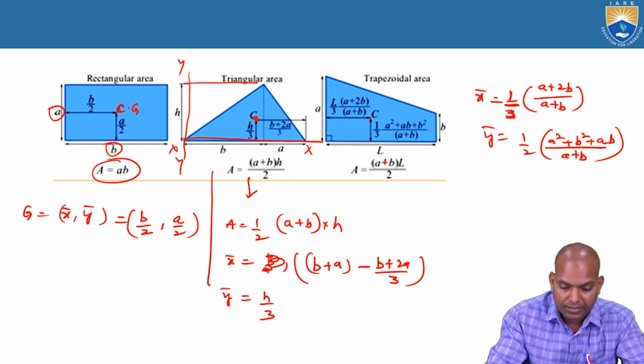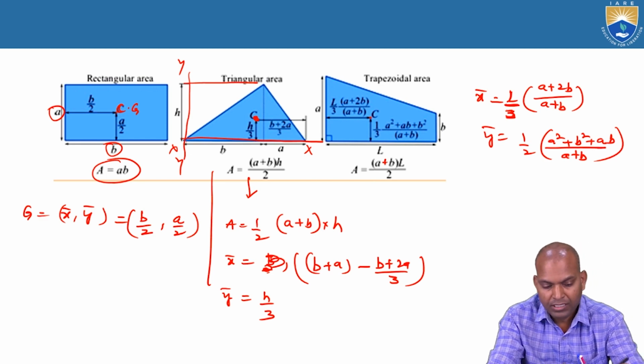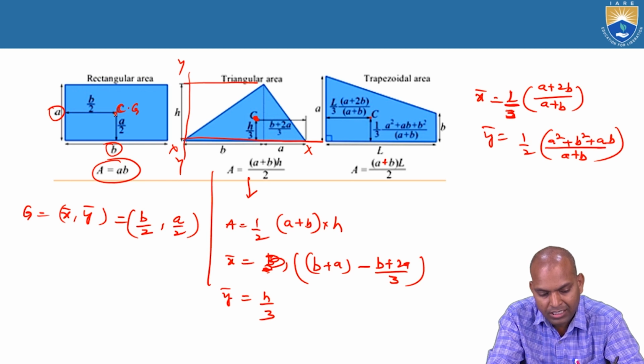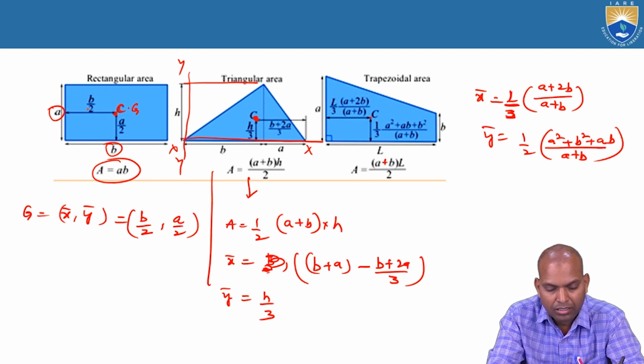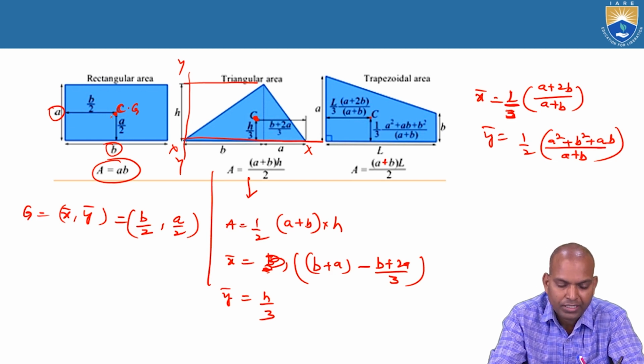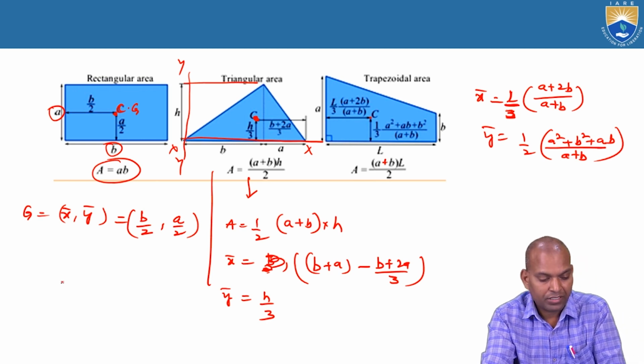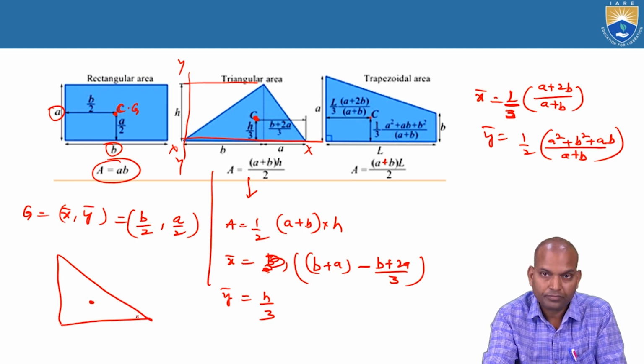Here the point is very important. For this individual section, the rectangular area, the centroid is at breadth by 2 and length by 2, that is the centroid, or CG or G. Now whereas the centroid of triangular area, if it is a right angle triangle or any triangle, consider it here.